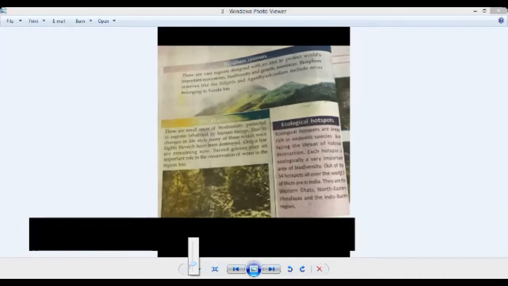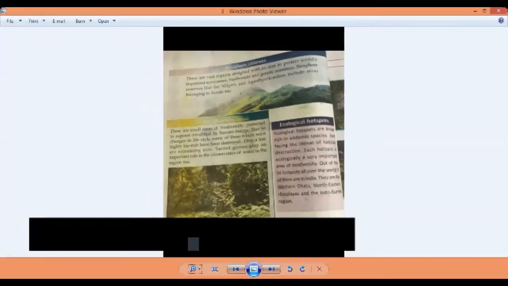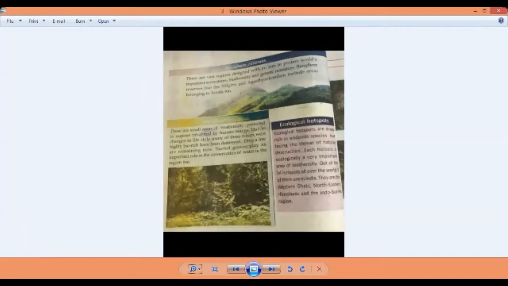Biosphere reserves are vast regions designed with an aim to protect the world's important ecosystems, biodiversity and genetic resources. Biosphere reserves like Nilgiri and Agasthyarkudam include areas belonging to Kerala.